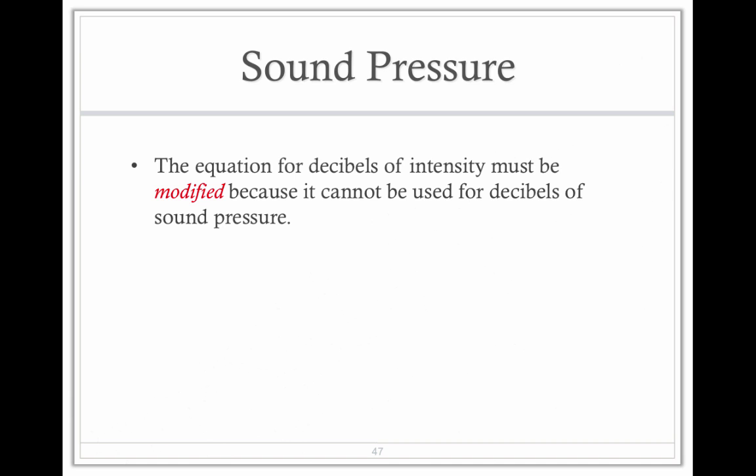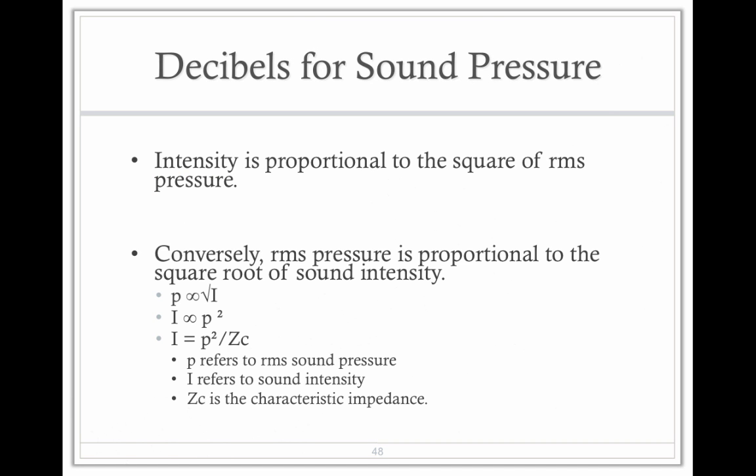The equation for decibels of intensity should be modified because it can't be used for sound pressure levels. So dB IL and dB SPL, intensity level and sound pressure level, are related, but there's not a direct relationship. Intensity is proportional to the square of the root mean square pressure. Conversely, root mean square pressure is proportional to the square root of sound intensity.